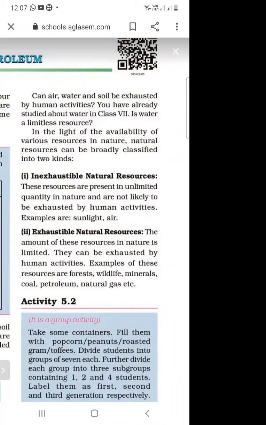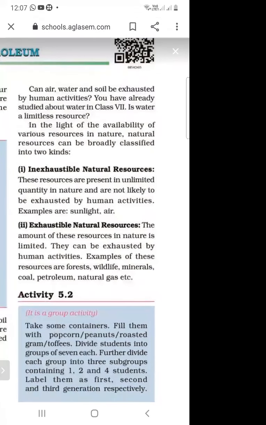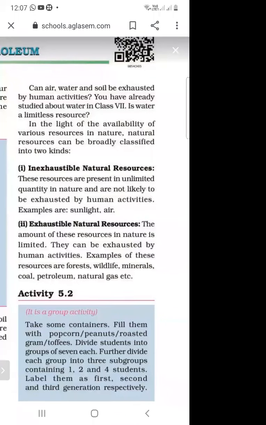And what are the examples of inexhaustible resources? Sunlight, air. And what are the examples of exhaustible natural resources? Forest, wildlife, coal, petroleum, and natural gas. These types of natural resources are exhausted by human activities. And what are the examples of exhaustible natural resources? Coal, petroleum, and natural gas.